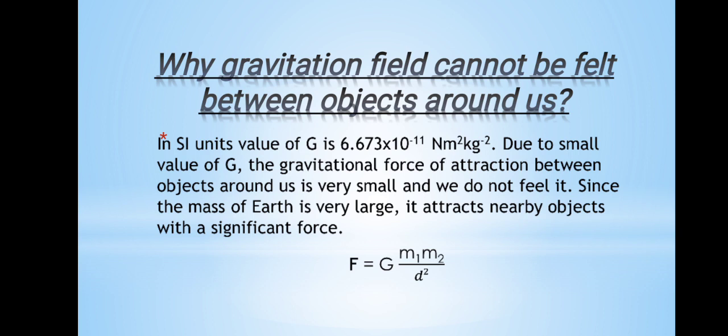Since the mass of the earth is very large, it attracts nearby objects with a significant force known as force of gravitation, and we can find out the value of this force by the formula, that is F equals G m1 m2 by d square.